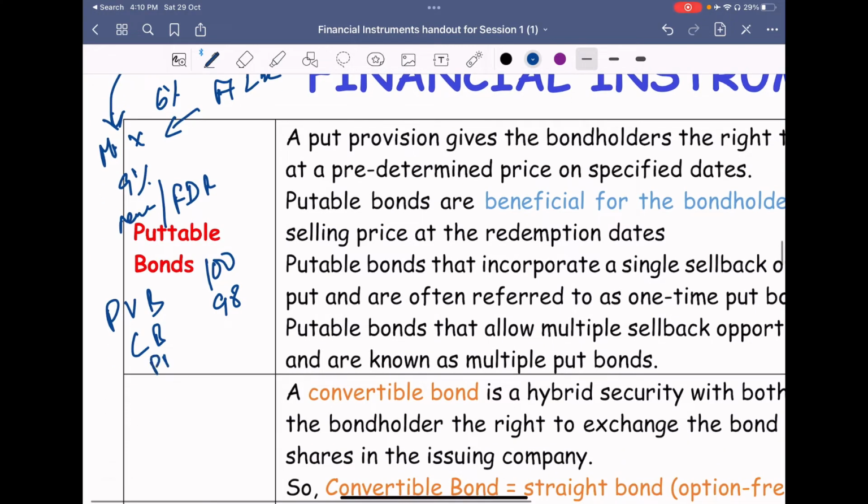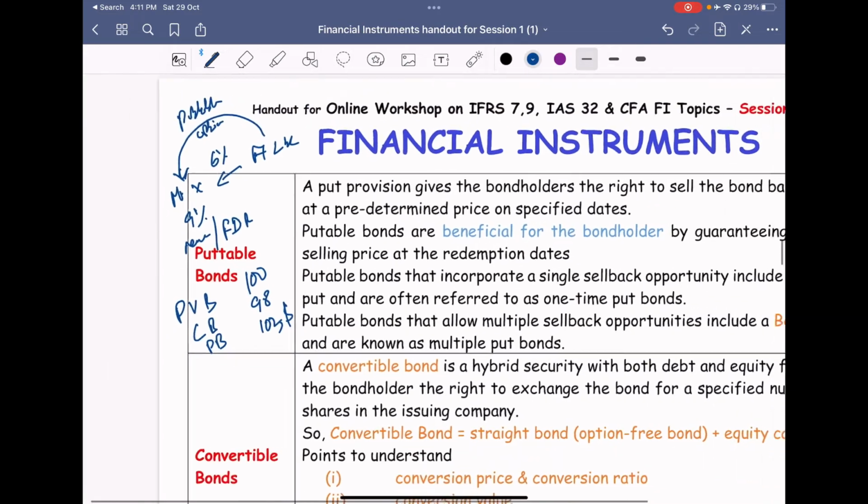Similarly, a puttable bond is more favorable to the subscriber. So they are okay to pay even 1 rupee or 2 rupees more premium to get something more in their hand, like they can give it back to the company as and when they want. So maybe they will be paying slightly more than the plain vanilla bond. I have given more details about this.